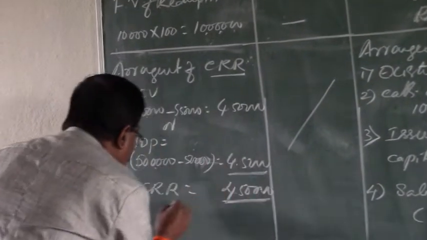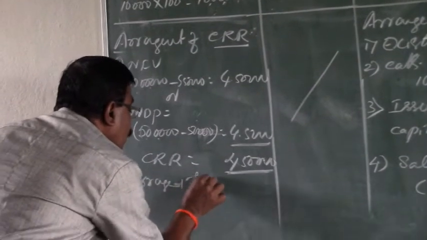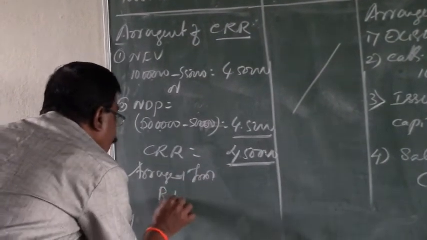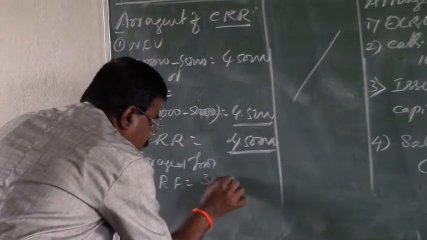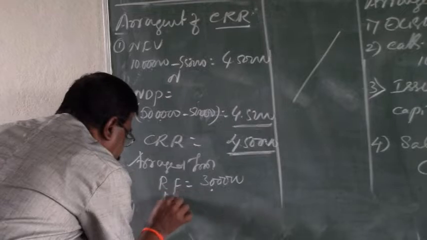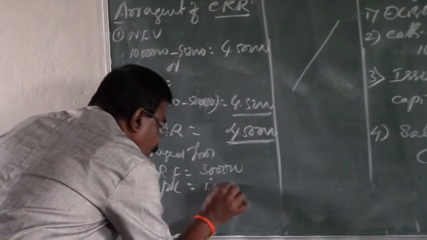This 4,50,000 is arranged from the reserve fund of rupees 3 lakhs and P&L account, rupees 2 lakhs minus 50,000, which is equal to 1,50,000.